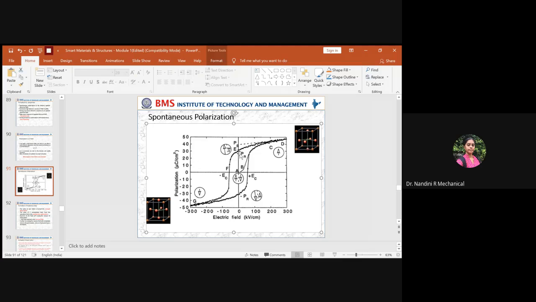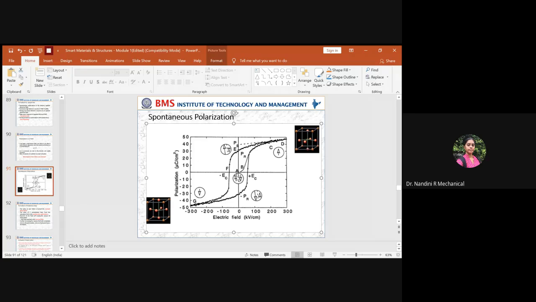The intercept where it meets is nothing but PR. So PR is called the remnant polarization. This is the polarization which is retained in the body even after removal of the electric field. Further, even if you don't apply the electric field, it still comes down and becomes zero. When it becomes zero, you apply a negative electric field in the negative direction.